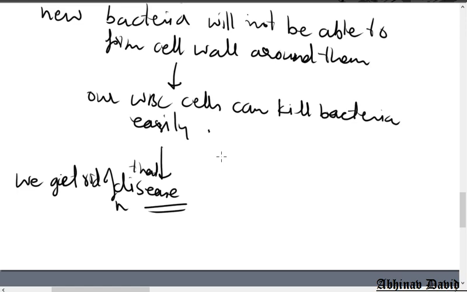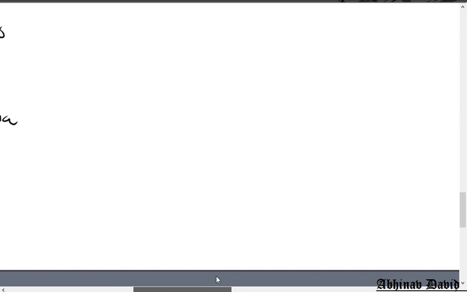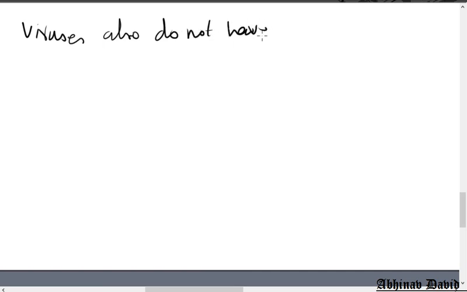Now the question is, can this antibiotic work against viruses? What do you think? Can this antibiotic work against viruses? The answer is no. Why? Viruses also do not have cell wall. They do not even have a cell.